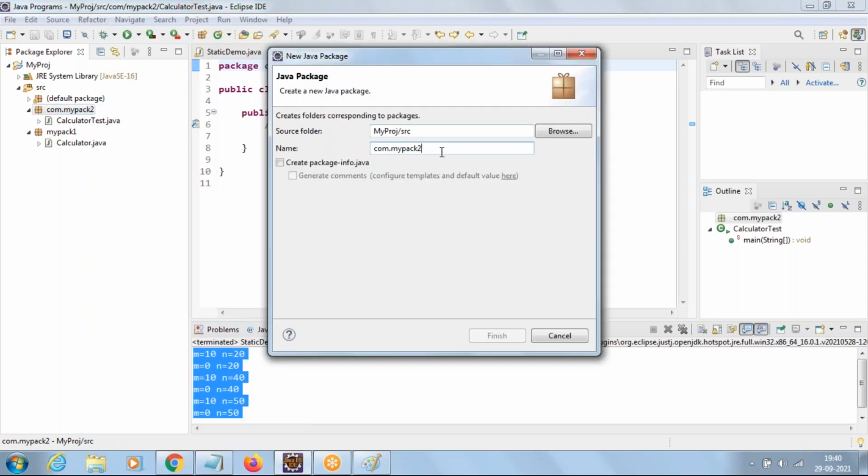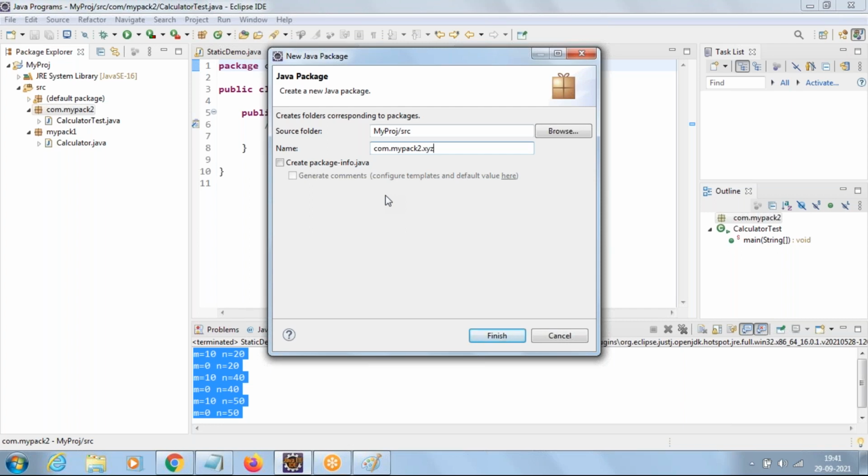If I say dot xyz, then xyz will become a subfolder of mypack2. So now we have com.mypack2.xyz. Now I know that xyz is a package under com.mypack2. But generally, if I see this folder, how can I identify that we have two packages in this?